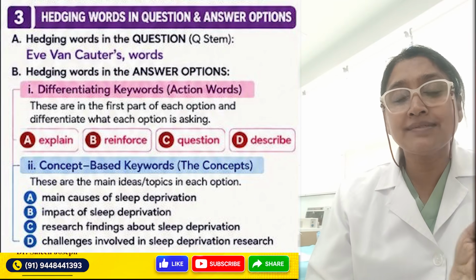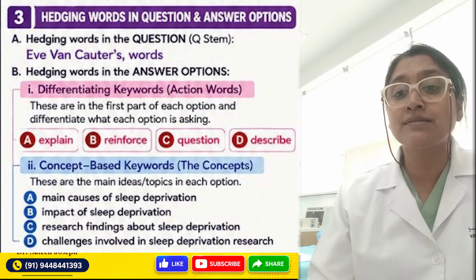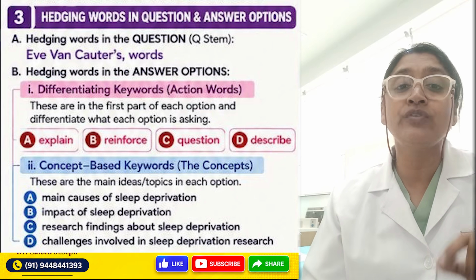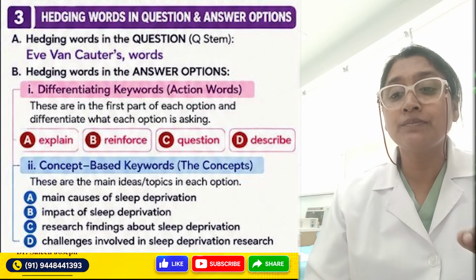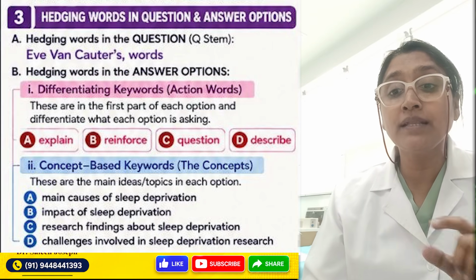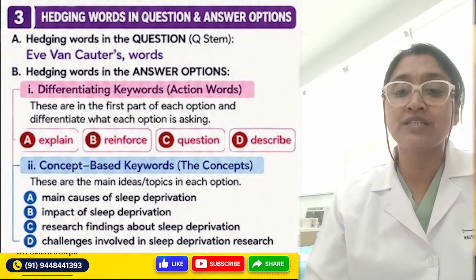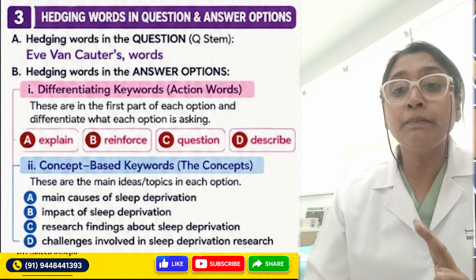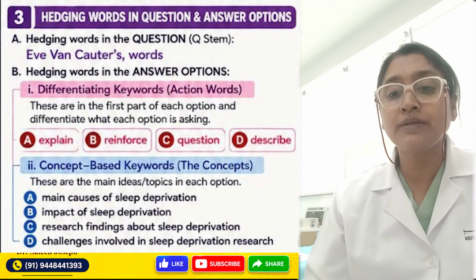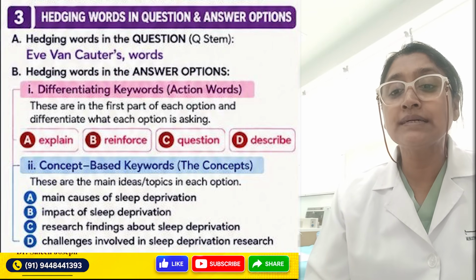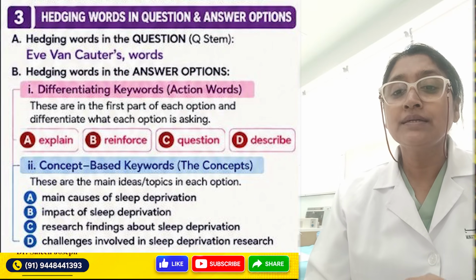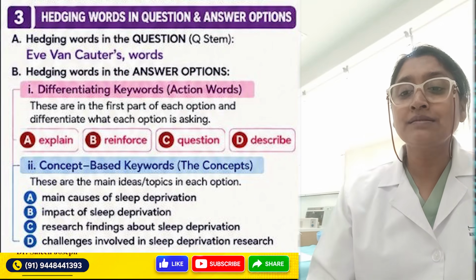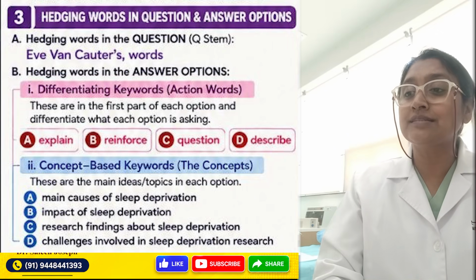And let's see the concept based keywords, the idea or concept in each answer option. Main causes of sleep deprivation, answer option A. Impact of sleep deprivation, option B. Research findings about sleep deprivation, option C. And challenges involved in sleep deprivation research, option D.